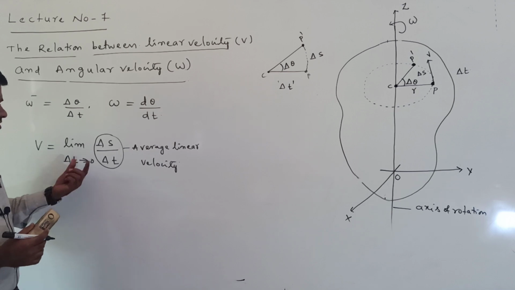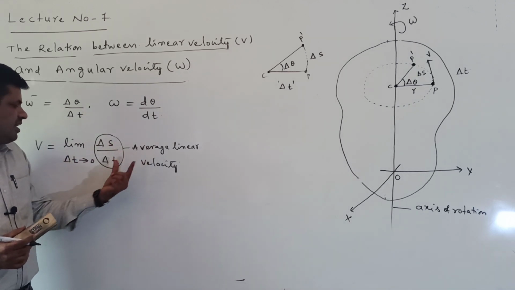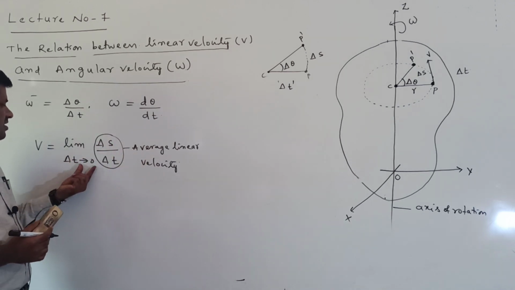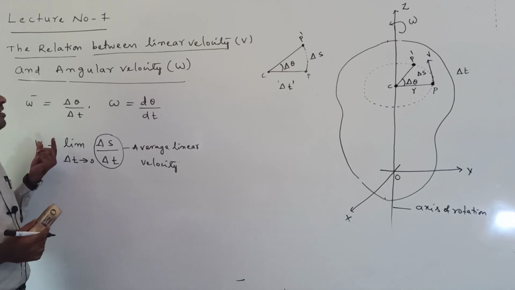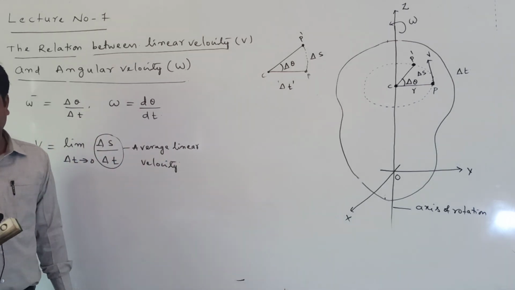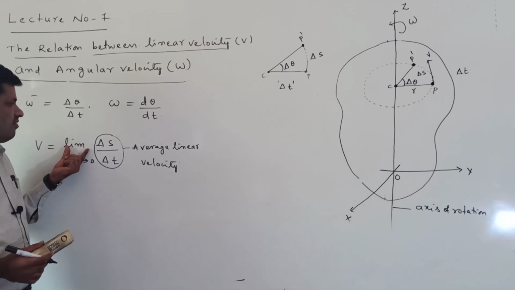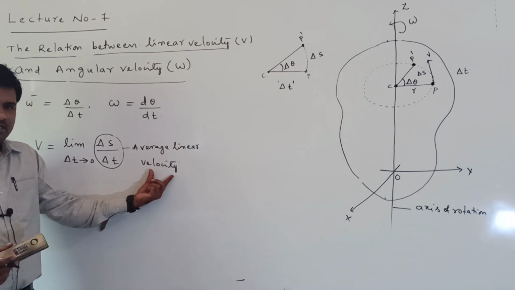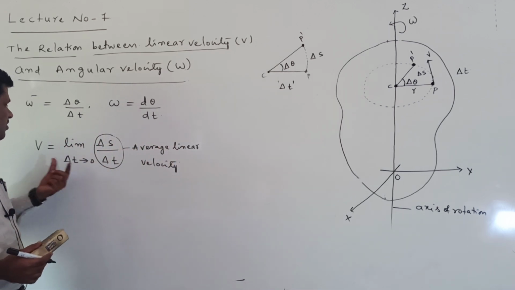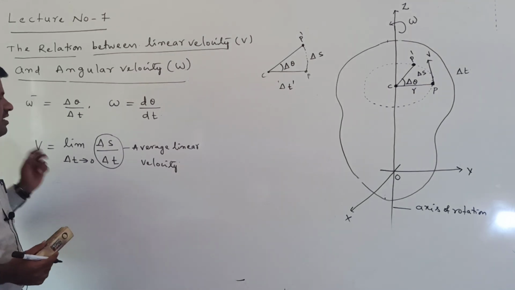The limiting value of average linear velocity when the time interval reaches 0 is called the instantaneous linear velocity.